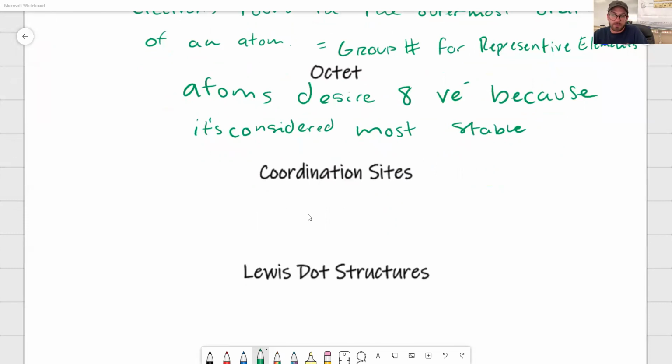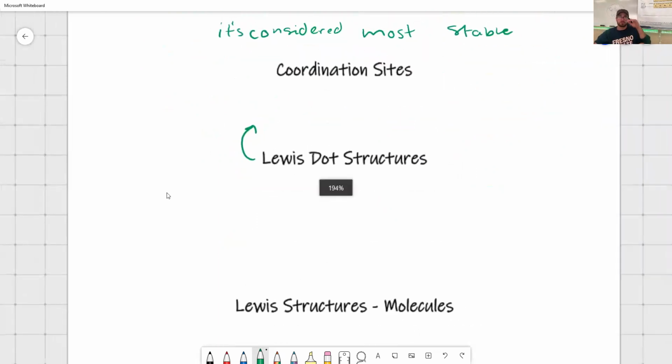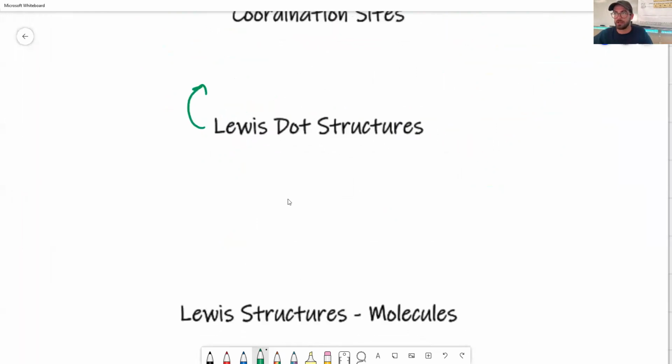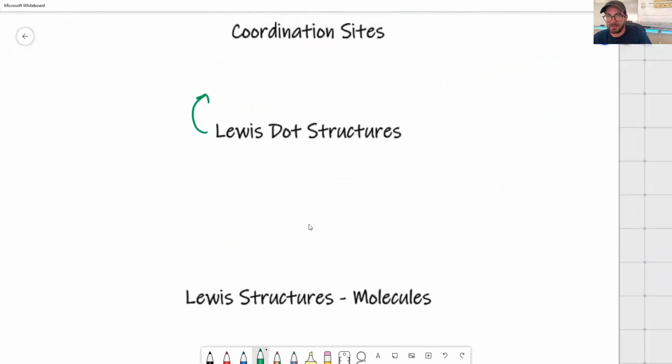Basically, because we're going to talk about Lewis dot structures, so let me actually start there, and then we'll come back to the coordination site. Lewis dot structures are an incredibly simple way of showing visually an atom with its valence electrons. All you do is you write the atomic symbol. So let's do carbon here for the first one. You'd write the chemical symbol and then how many valence electrons it has, you'd write them as dots. You may also see this written as electron dot diagram.